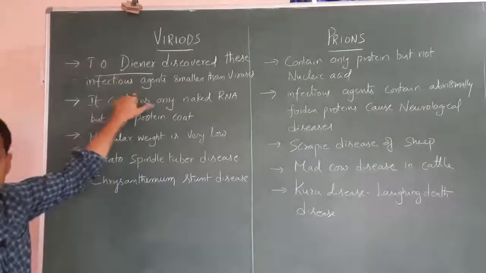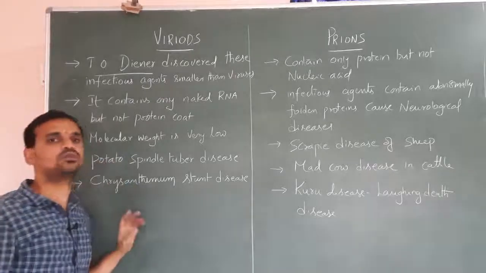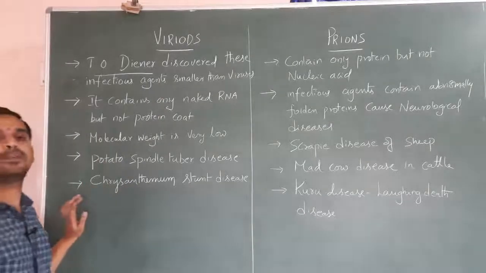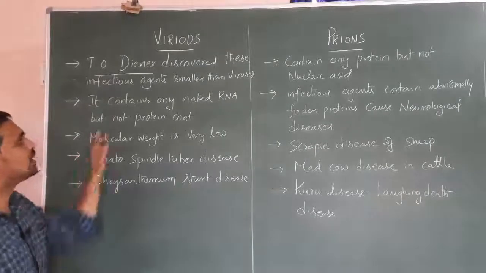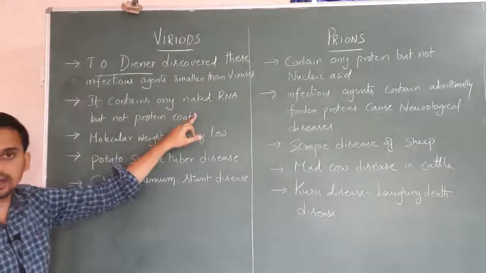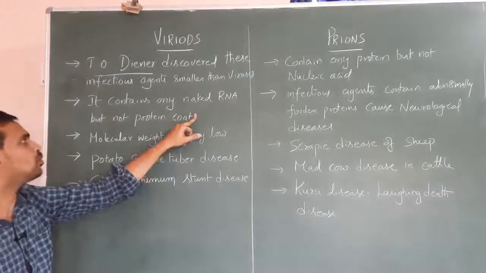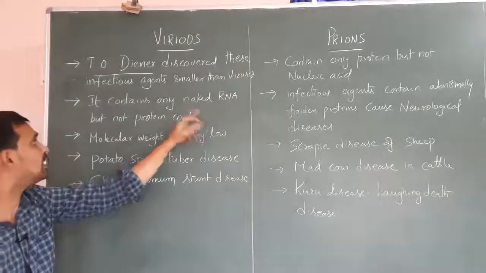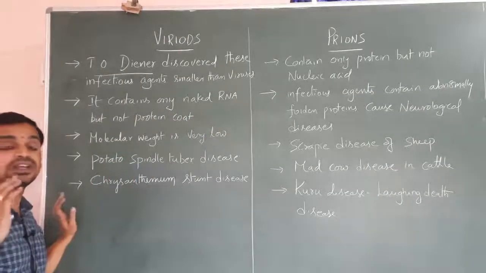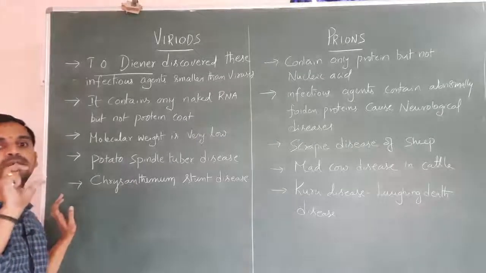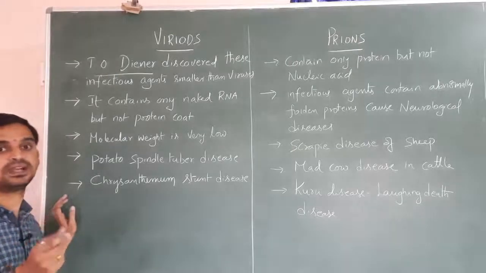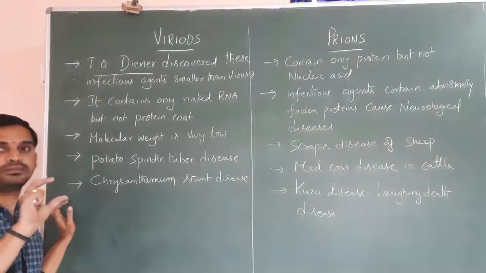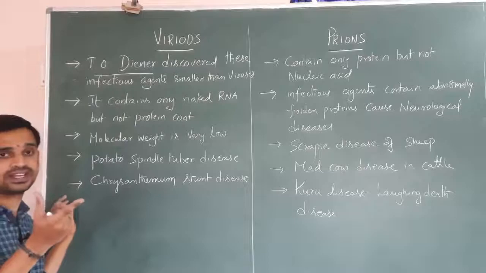These are the infectious agents. They are smaller than viruses. So viruses are very, very small. When compared to the viruses, viroids are a little bit smaller. So they contain only genetic material, that is RNA, but no protein coat. So they contain naked RNA but no protein coat. Normally in case of viruses, what happens? The protein coat surrounds the genetic material. So the genetic material is surrounded by the protein coat in case of viruses.